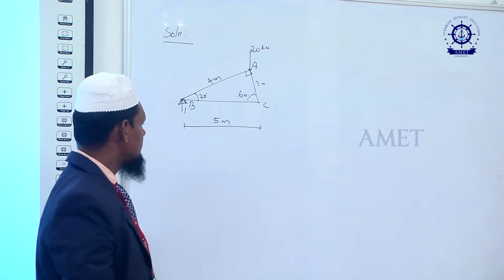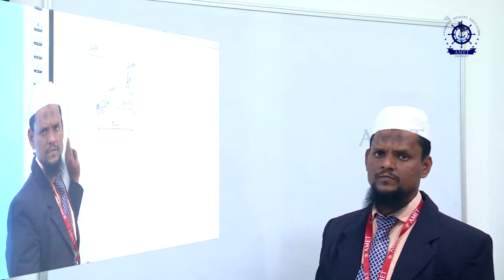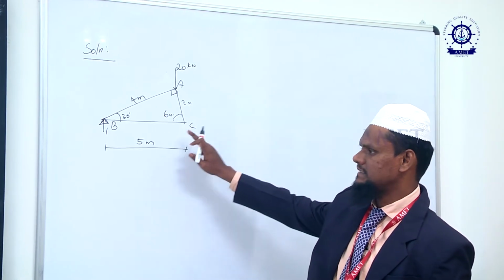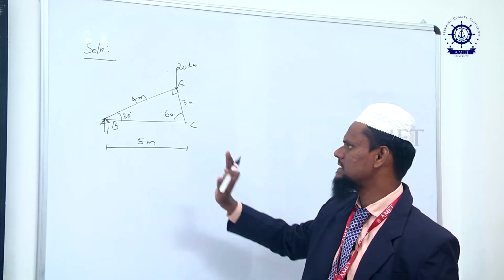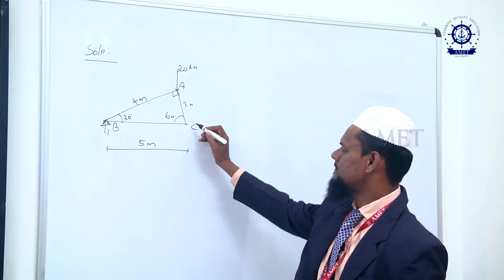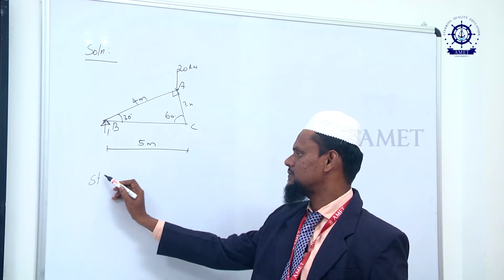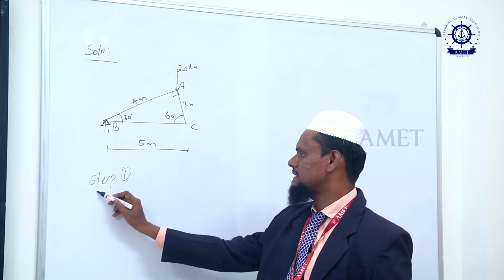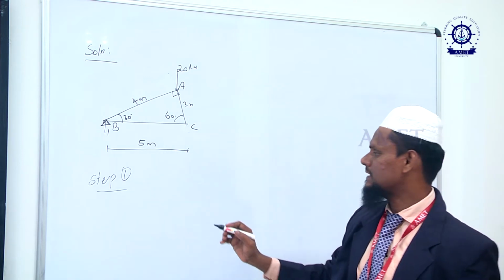To determine this, there are 4 steps. Here I have redrawn the same original problem. In the first step, we remove the external load and apply the unit load.